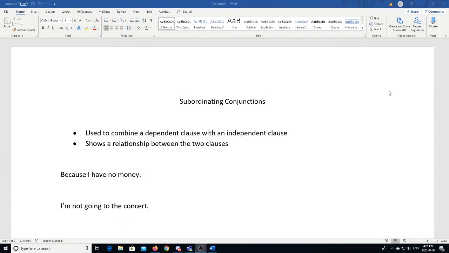So a subordinating conjunction is something that we could use when we want to combine a dependent clause with an independent clause. And the reason that we would do this is to show a relationship between those two clauses. So if we look at the two clauses we have here, we have "because I have no money," and we have "I'm not going to the concert."